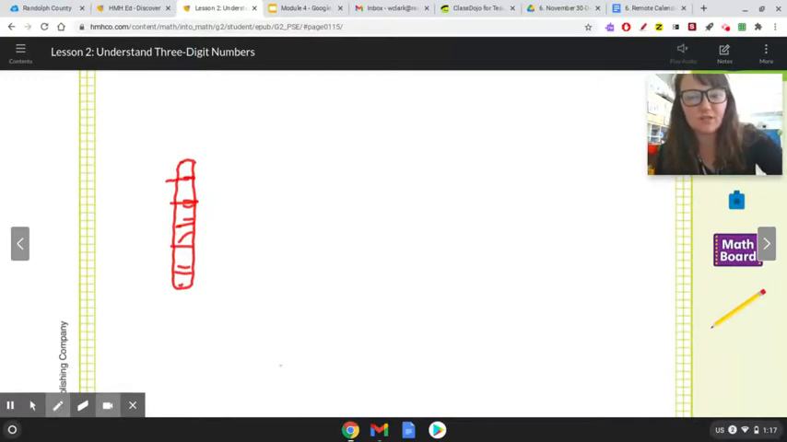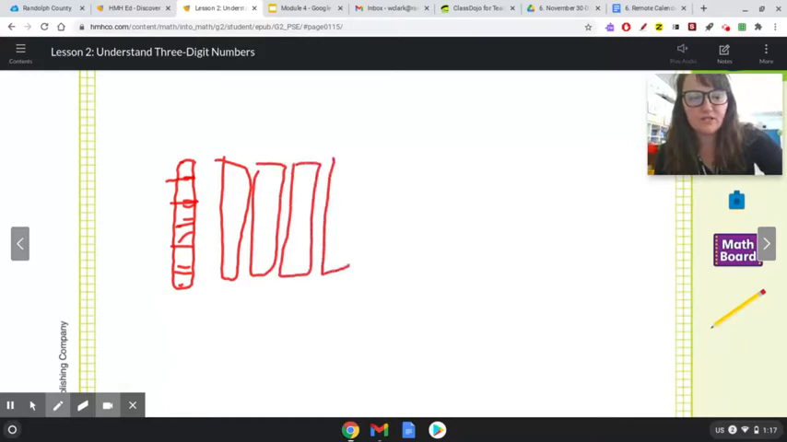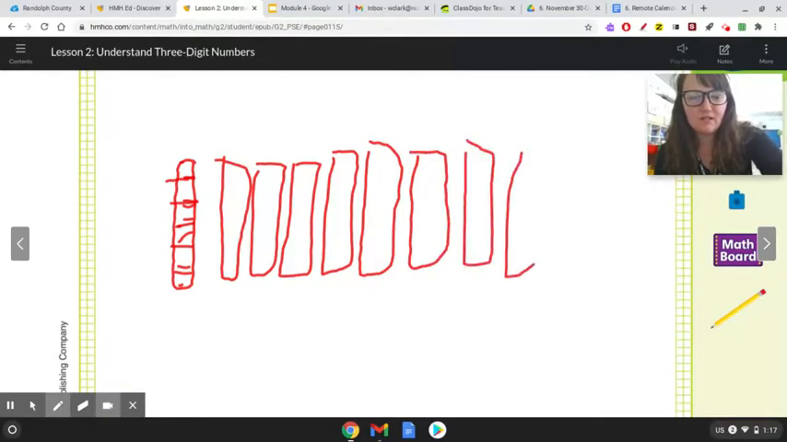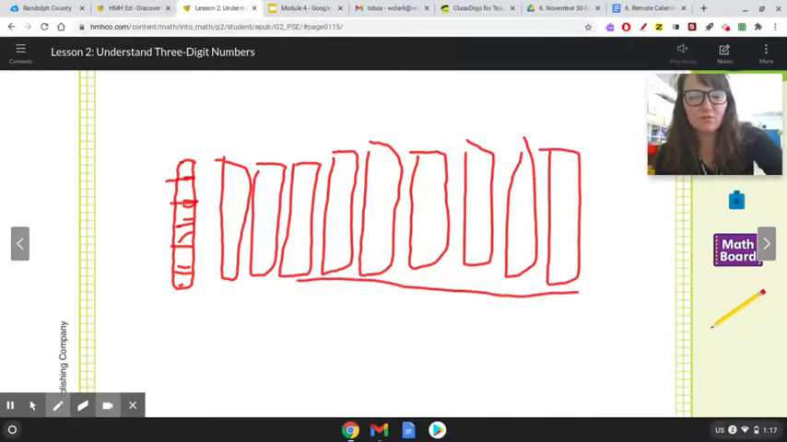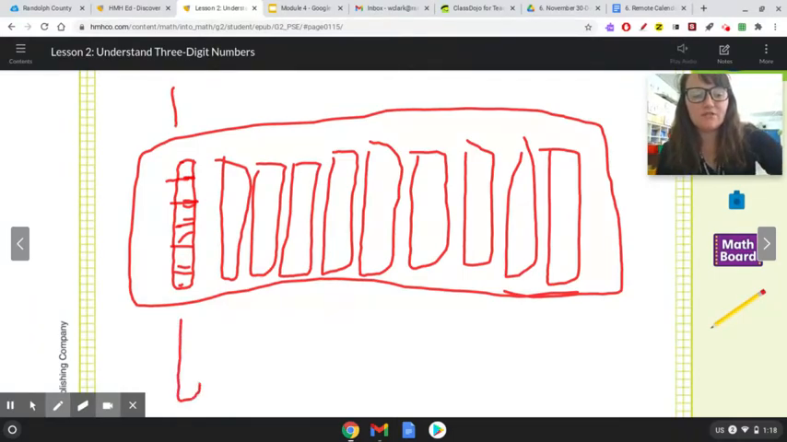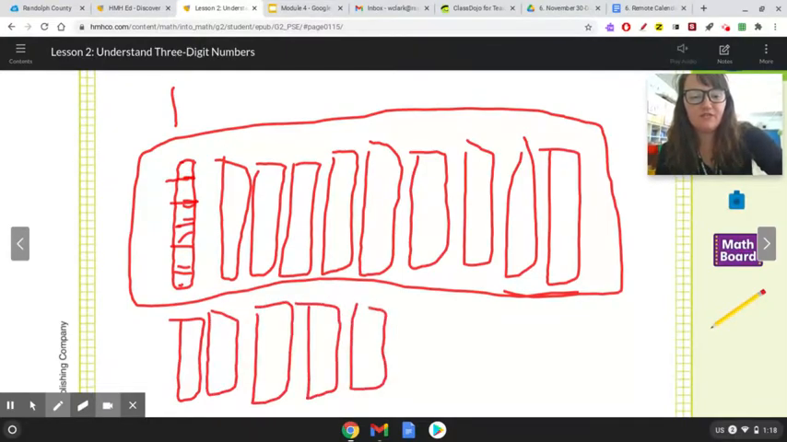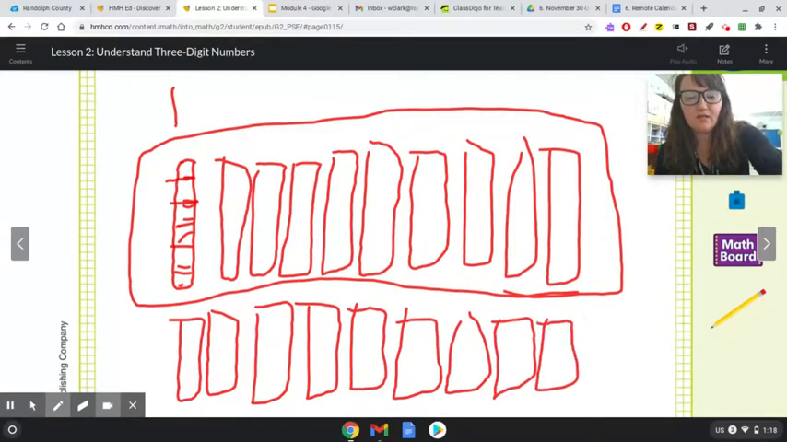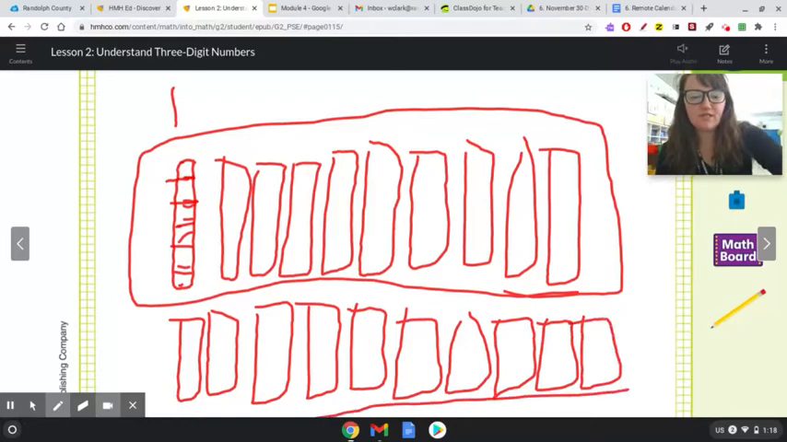A case is like a bigger box. So we've got 10, 20, 30, 40, 50, 60, 70, 80, 90, 100. That's one case. But they said there was another case too. There are two cases, so we're going to have to do this again. 10, 20, 30, 40, 50, 60, 70, 80, 90, 100. So that's another case.